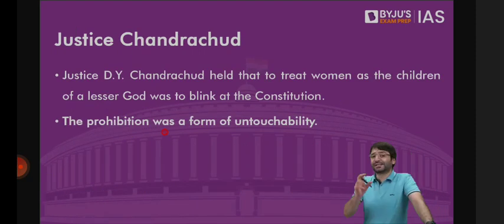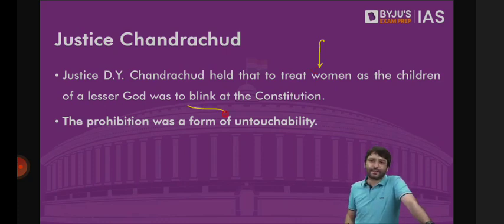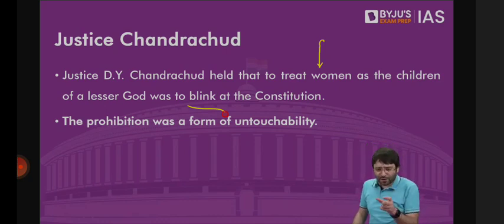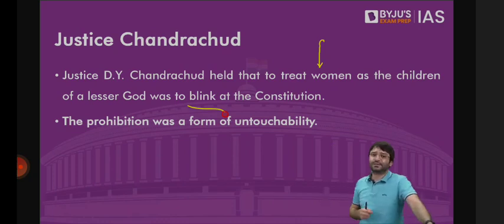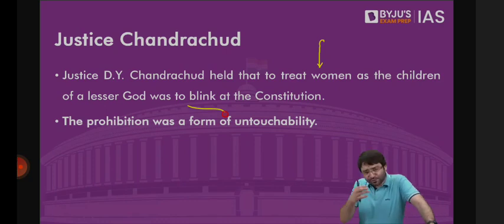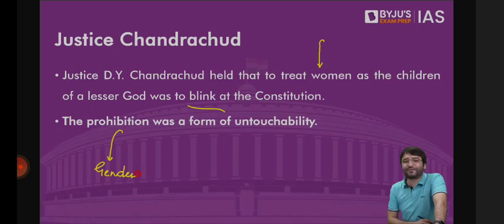Justice Chandrachud said to treat women as the children of lesser God was to blink at the Constitution, was to violate the Constitution. And for the first time, Supreme Court expanded the scope of untouchability. Because previously we thought that this untouchability, this term which is in quotes under Article 17, relates to the historic practice of untouchability on the basis of caste. Where the members of the Dalit community or the tribals were discriminated because of their caste identity, their tribal identity. That is what we thought untouchability is. But now the Supreme Court has expanded the scope of Article 17 and has talked about gender untouchability. Untouchability on the grounds of sex.